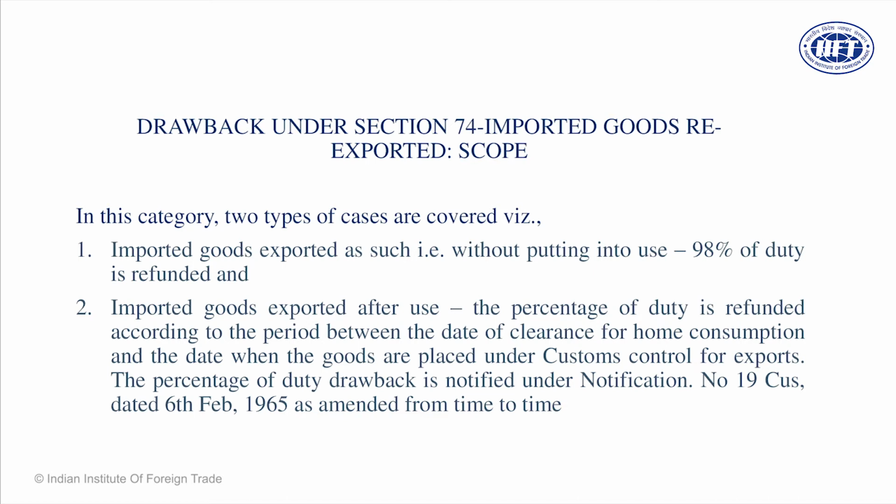So what are the proofs in that case? Number 1, the shipping bill must have a LEO seal. Number 2, the bill of export. Number 3, EGM. These are the initial proofs that the goods are exported out of India.